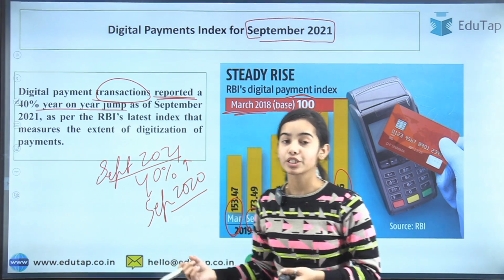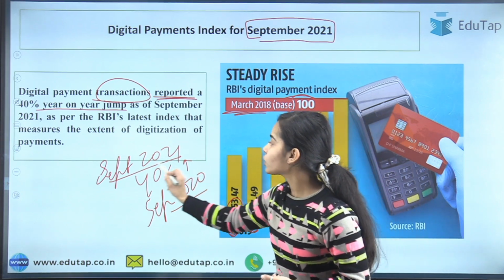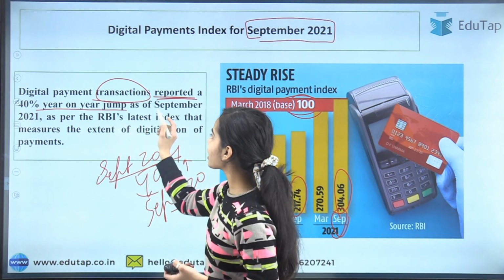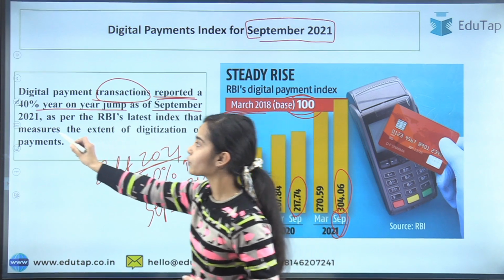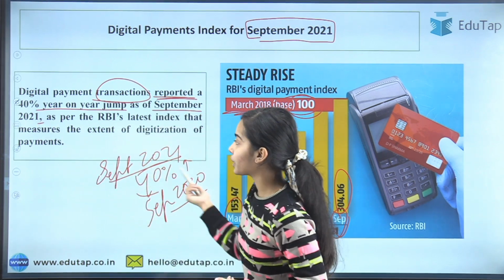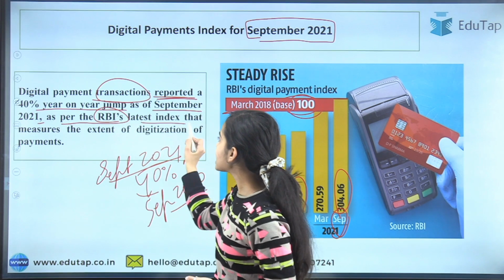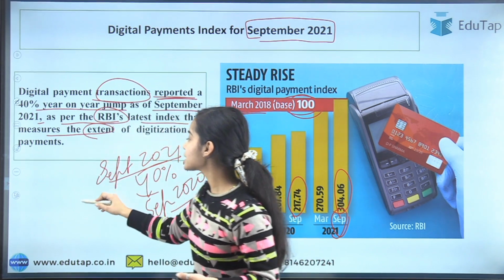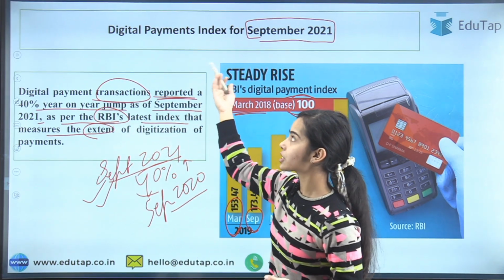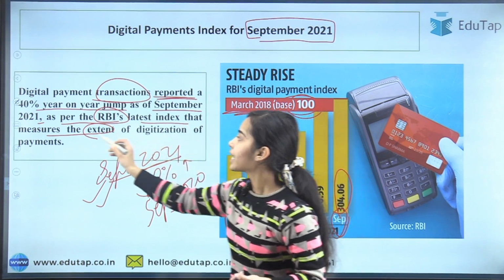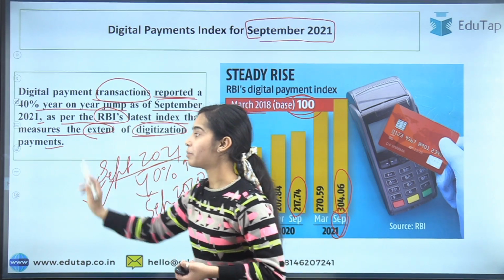So we have seen a 40% year-on-year jump comparing September 2021 with 2020. This is as per the RBI's latest Digital Payment Index that measures the extent of digitization of payments.